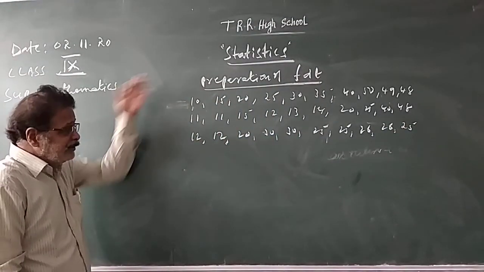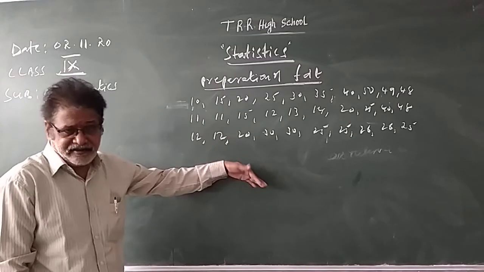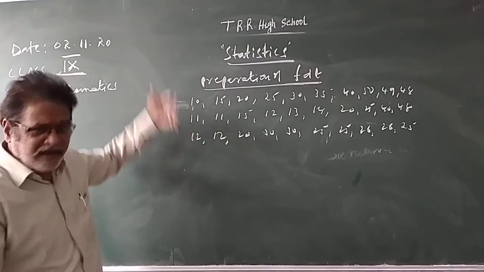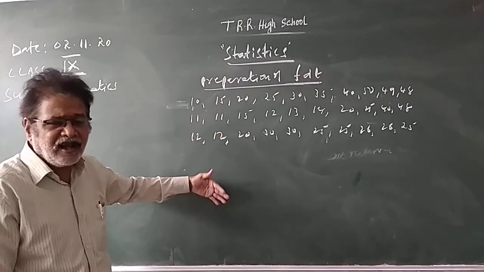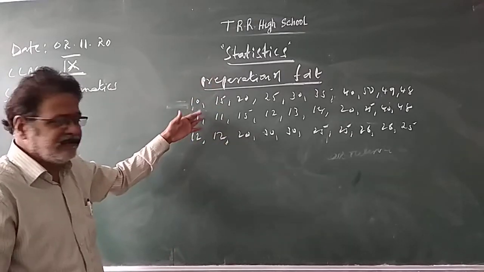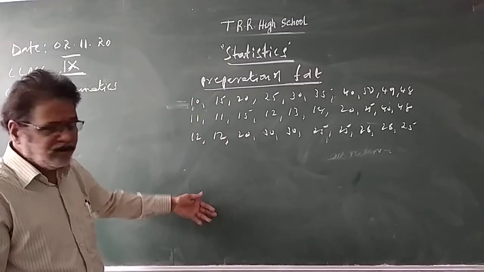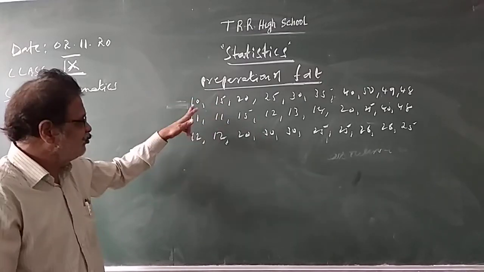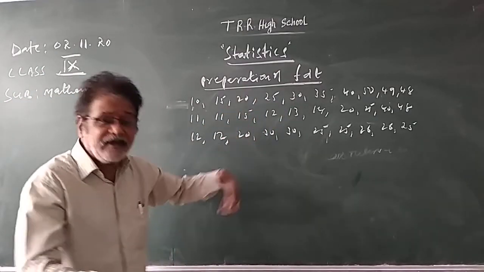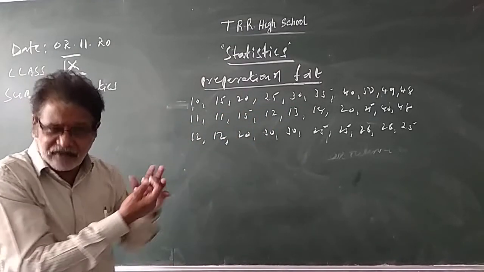So 30 students got some marks in the examination. Some students of 9th class scored in a mathematics exam out of 50 marks like this. 30 students got different marks. One student got 10, one 15, one student 20, like this. You have to prepare the frequency distribution for this data.